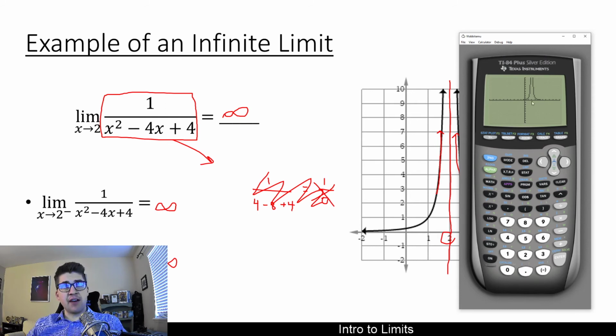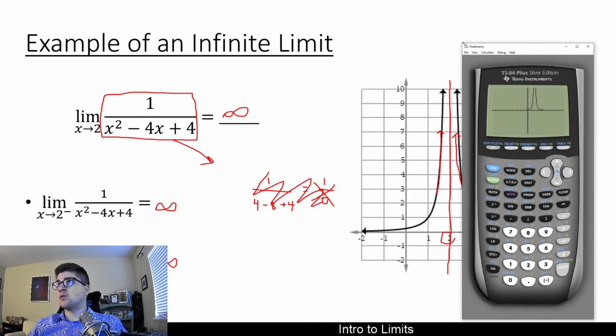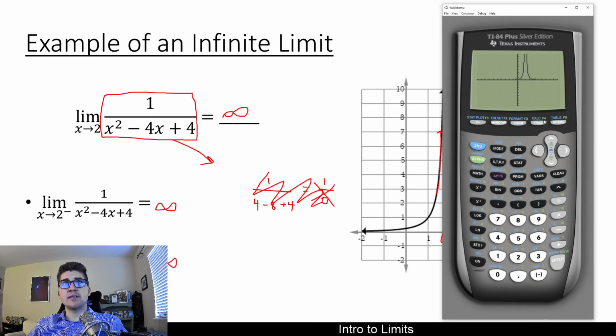Another feature of having a graphing calculator is what's called the trace feature. If you hit this button right up here, it's kind of small, hopefully you can see it, but right near F4, trace will allow you to actually move your cursor along the function to any point that you want. And if I wanted to do it numerically, remember the idea of a numerical limit is I want to check in values that are very, very close by to 2, like 1.9 or 1.8, from the left or from the right. So let's say I wanted to know, what's the left-handed limit, and I wanted to check it numerically. You can use a graphing calculator to do that.